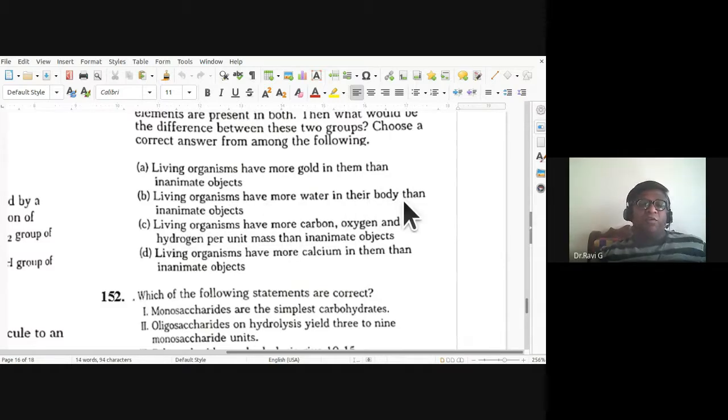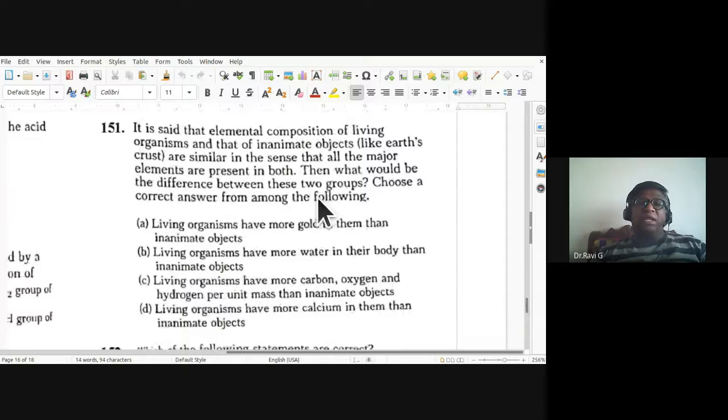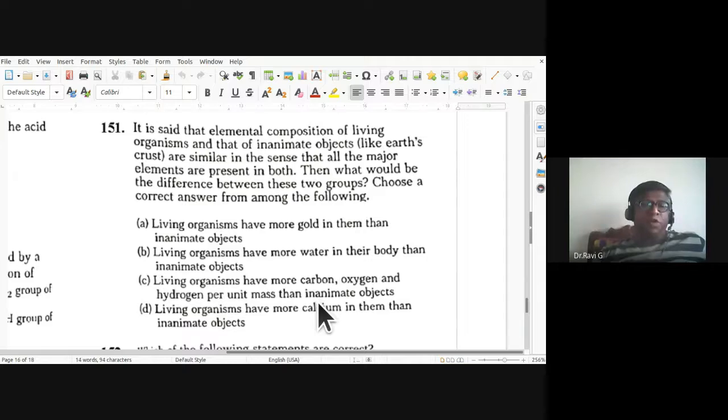Living organisms have more water in their body than inanimate objects. Living organisms have more carbon, oxygen, and hydrogen per unit mass than inanimate objects. So the statement seems to be right. So 151st, C is the correct option.